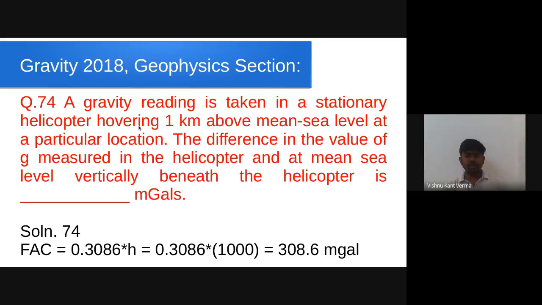So if there are two gravimeters, one measuring gravity at the datum and one measuring gravity at 1000 meter above that point, we will get a difference in gravity, and that difference is because of the free air correction. The free air correction is given as 0.3086 times h, where h is in meter. So when we put the value of h, that is 1 kilometer or 1000 meter, we get the gravity value as 308.6 milligal. And this was a numerical answer type question. You don't have any options. You need to enter this value using the numeric keypad provided during the examination.